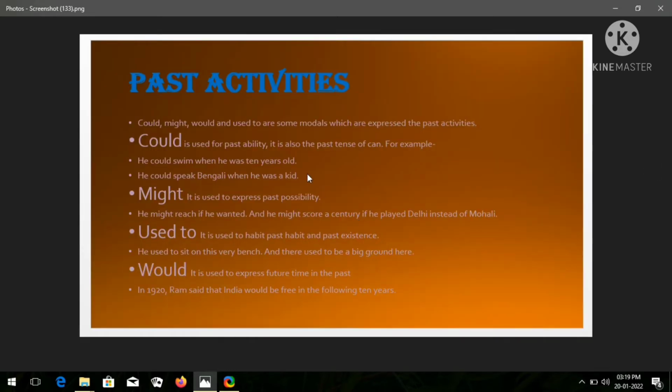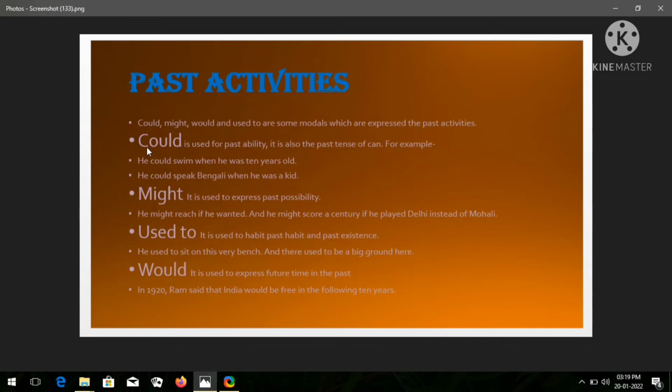Let's move ahead to the very first slide of this video lecture. Here, friends, you can see on your computer screen, this is the first activity. Here, as you see in the passage, just go through. Okay students, here you can see could, might, would and used to are some of the modals which express past activities. These modals are especially used for expressing past activities.